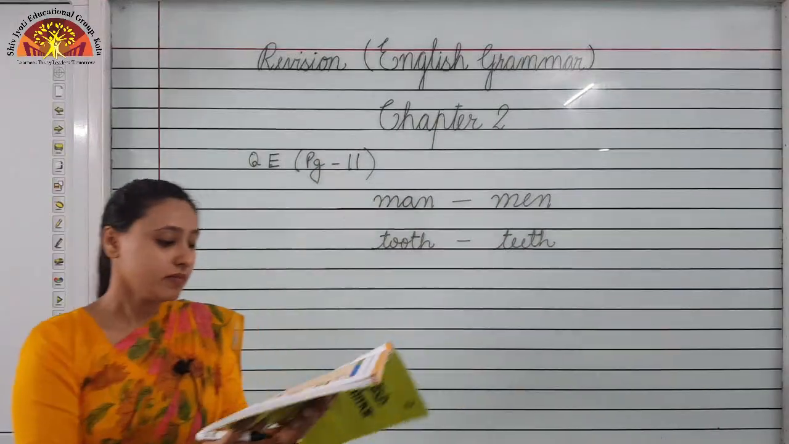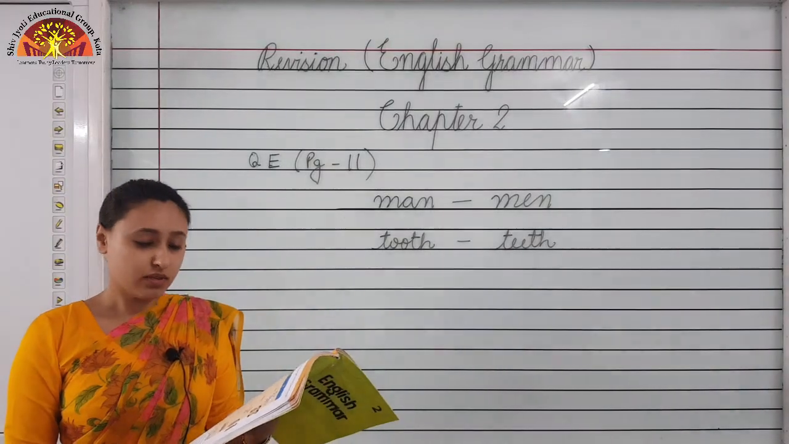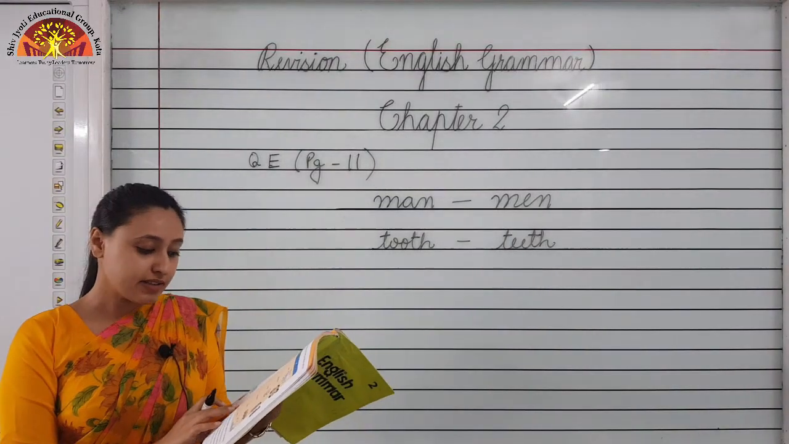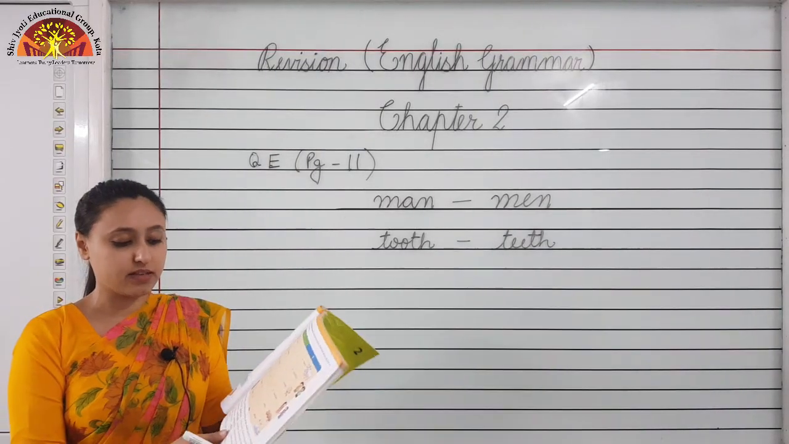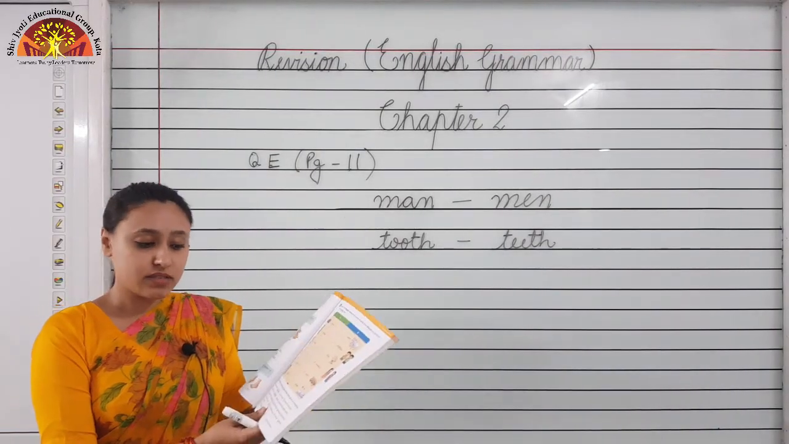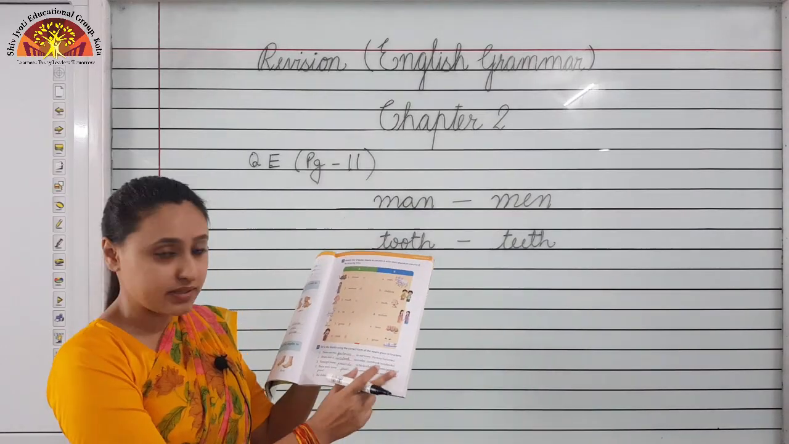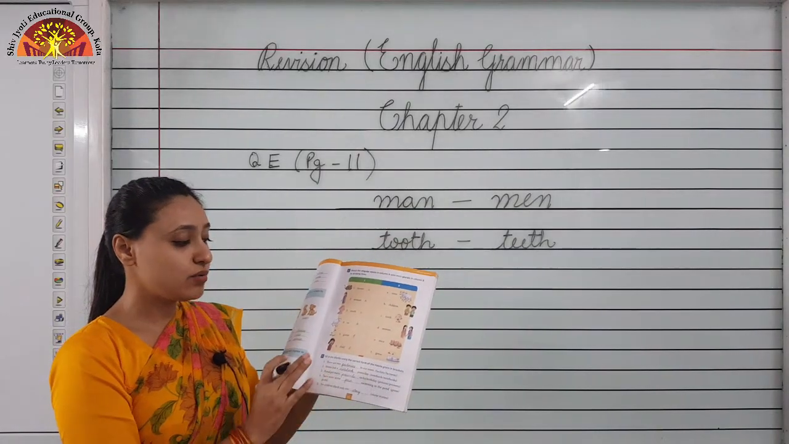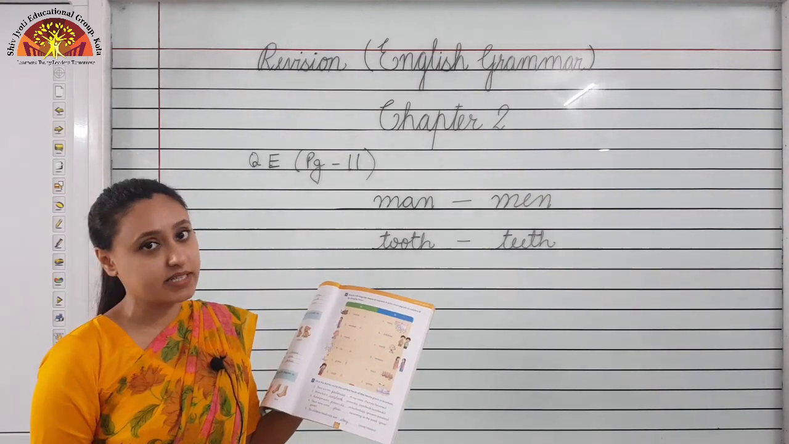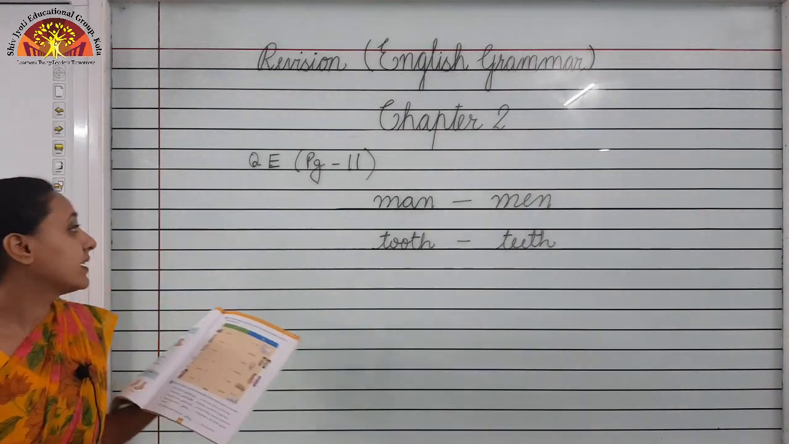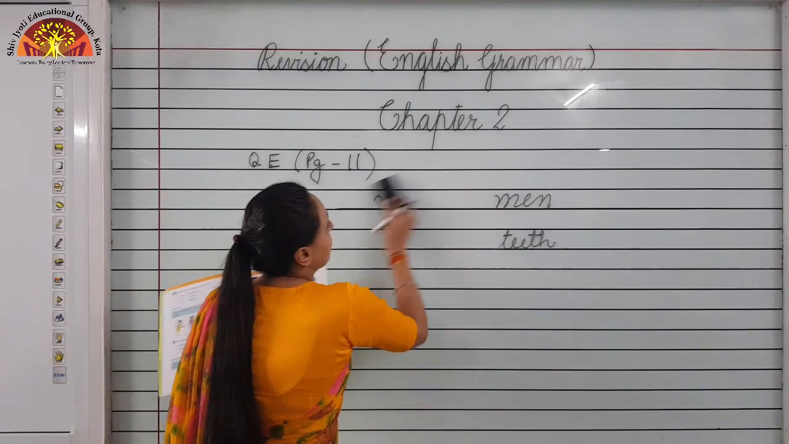Okay. Now we will do question F. Fill in the blanks using the correct form of the nouns given in the bracket. So some nouns are given to you in the brackets. We have to use the correct form to complete the sentences. Okay. Let us see question F.